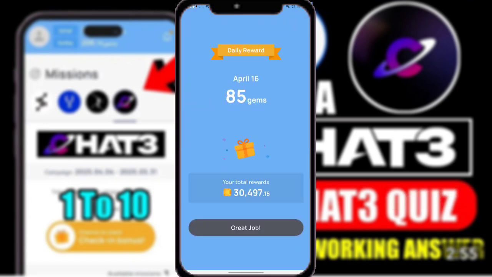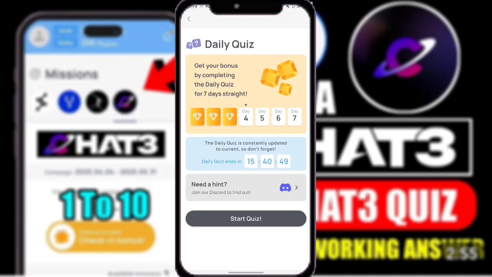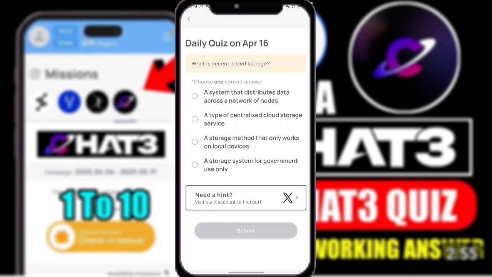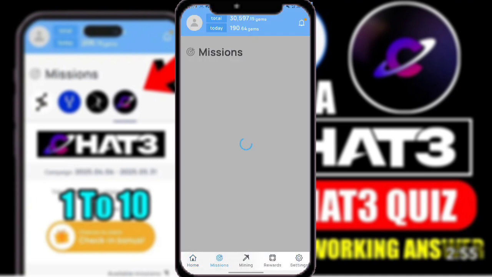So let's claim our daily point. So let's go for a quiz. So the quiz of the day: what is decentralized storage system that distribute data across network of nodes? So here is the answer, which is number 1, A. So congratulations. Let's go for a mission.